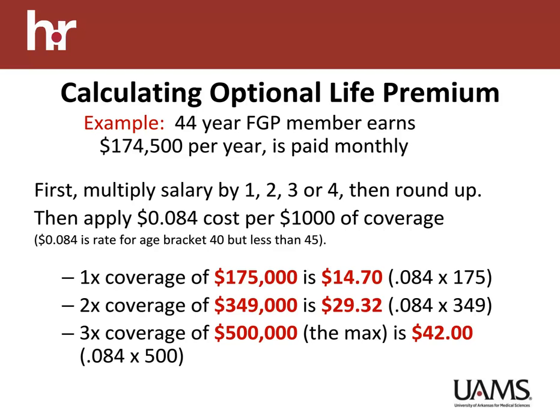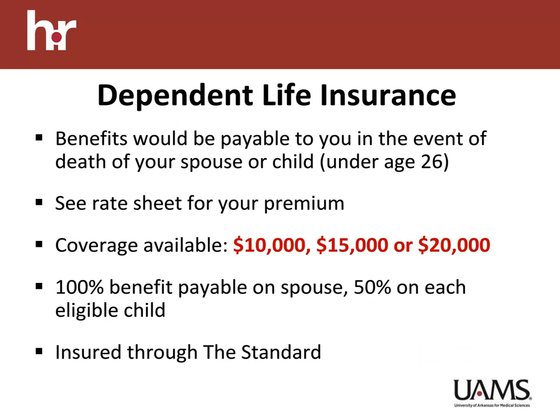To calculate your optional life insurance premium, use the calculations shown here. So, for example, a 44-year-old FGP member earns $174,500 per year and is paid monthly. So first, multiply your salary by 1, 2, 3, or 4 and then round up. It does not matter if you do not have a spouse or how many children you have. You will pay the rate shown on the sheet for the amount of coverage you elected. All future eligible dependents will be covered too, once you elect this coverage.